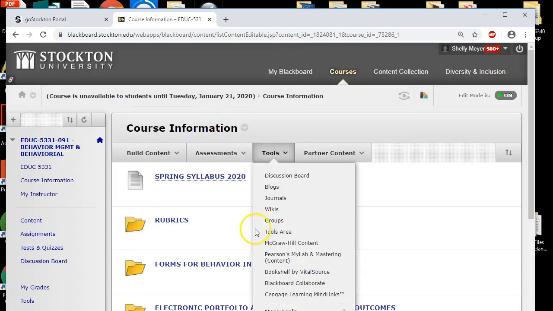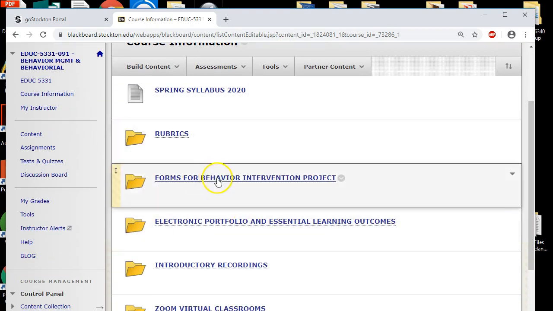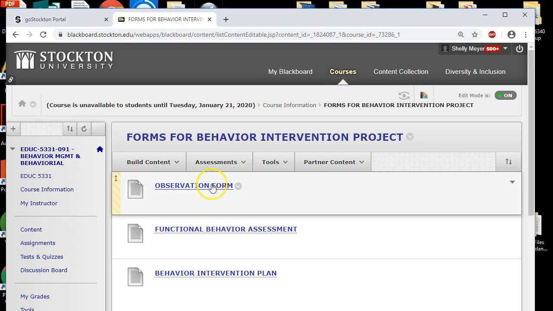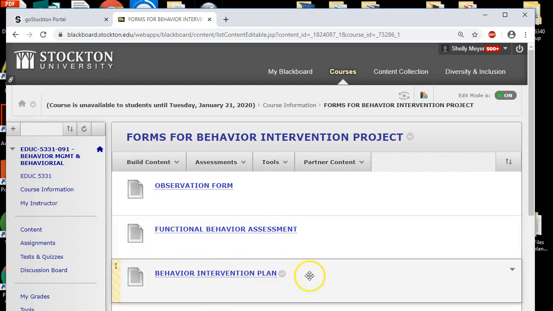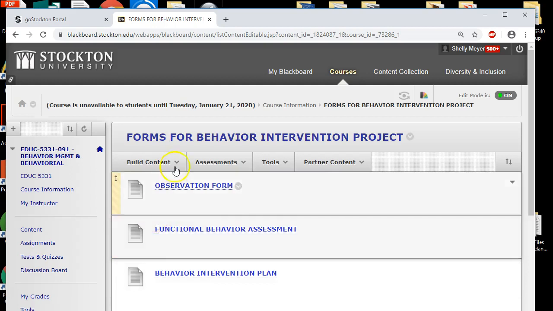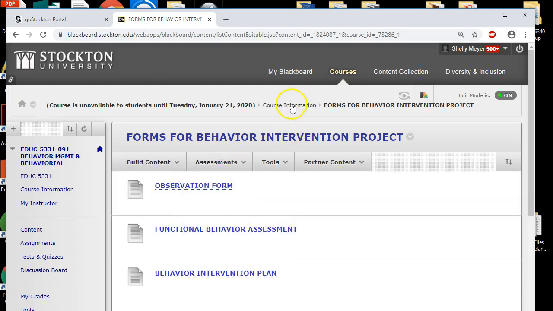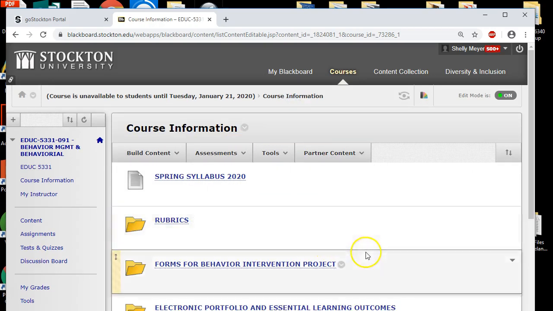Going back to course forms for your behavior intervention project. This is an observation form, a functional behavioral assessment form, and a behavior intervention plan. I will be reviewing that with you in another recording. This is just to show you where everything is.